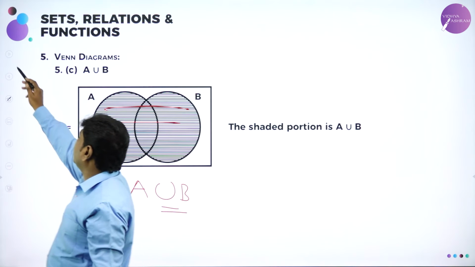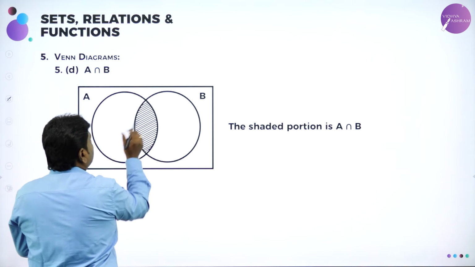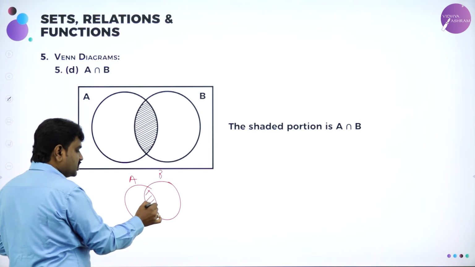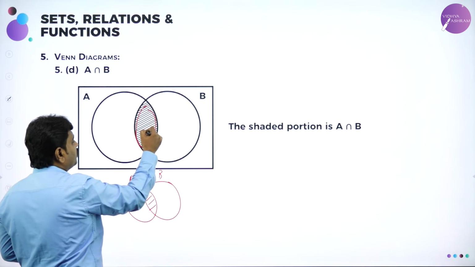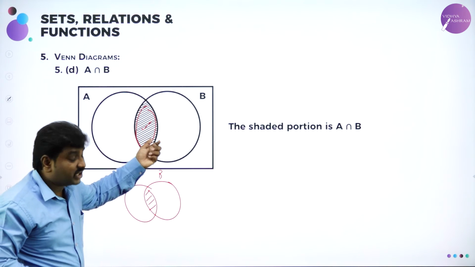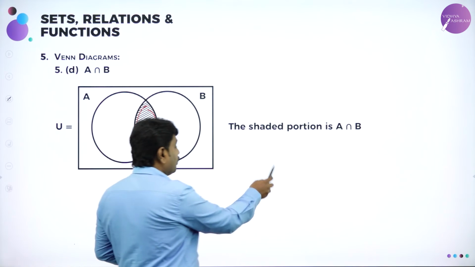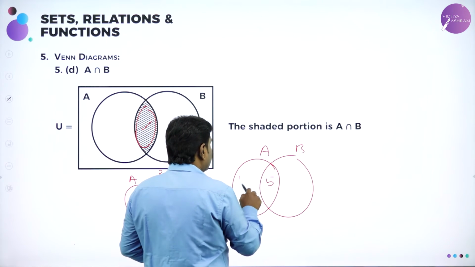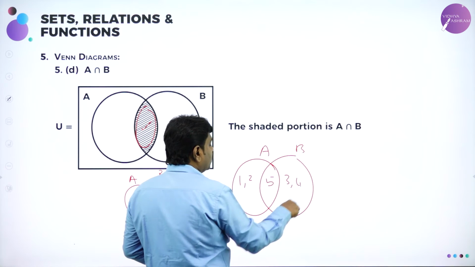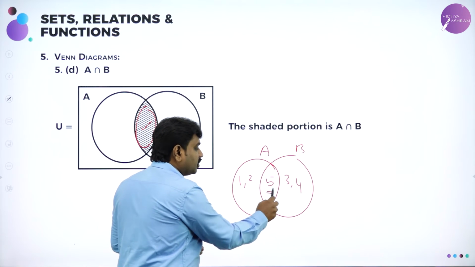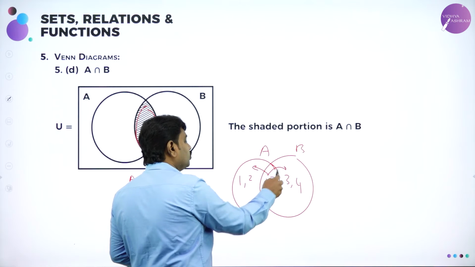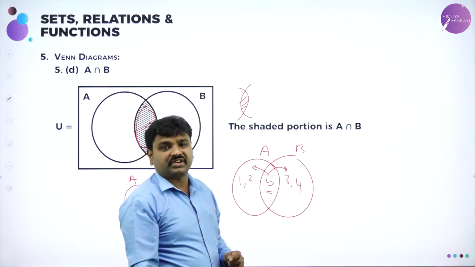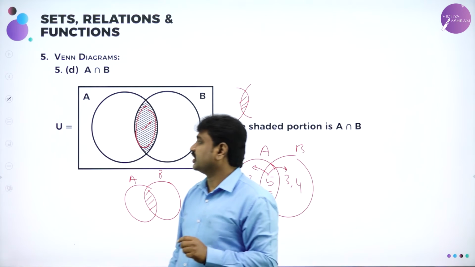Then A intersection B. A intersection B means common region. See, A is here, B is here, and the common region, only this part, is called intersection. This part represents intersection. If I write any element here, that element belongs to both. For example, if I write a set A, a set B, and here I have 5, here I have 1, 2, here I have 3, 4, then this 5 belongs to A also, 5 belongs to B also. This region which is common, we call it intersection.